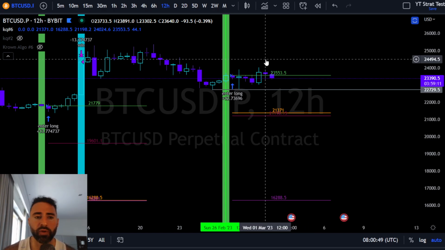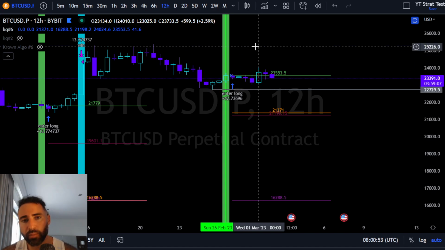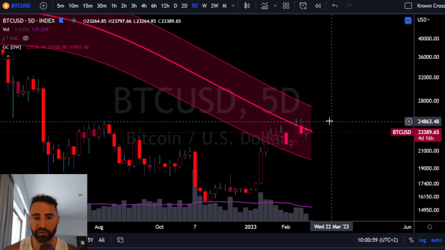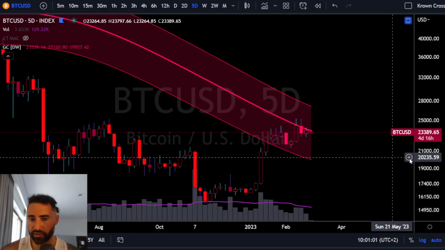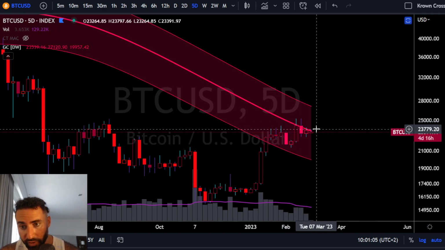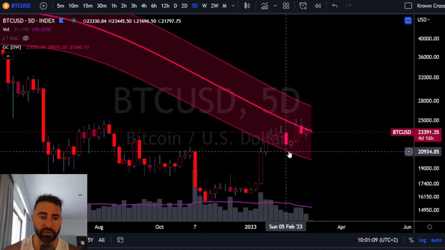Let's say if Bitcoin basically survives throughout the weekend without breaking below this region right here, more likely that we're going to see that move to the upside into the middle of the $24,000 region. At that point, have to come back to this chart over here and recognize that, well, that would actually be aligning with the next 5-day closure, which, if it were to happen, would put Bitcoin above the mean band, which is, again, 23,500 or so.